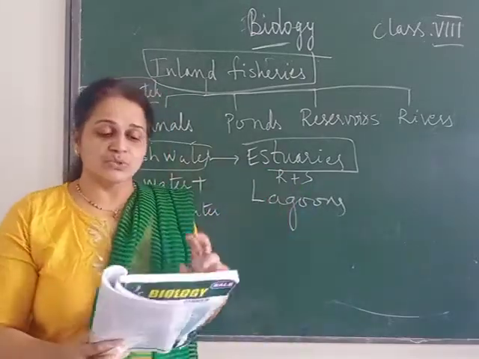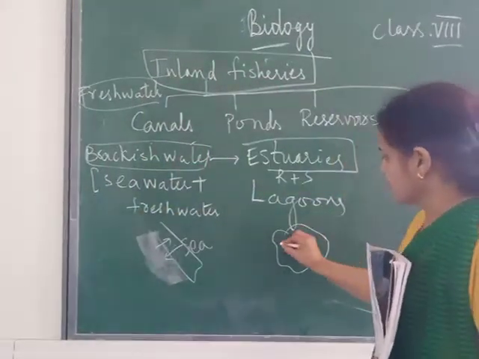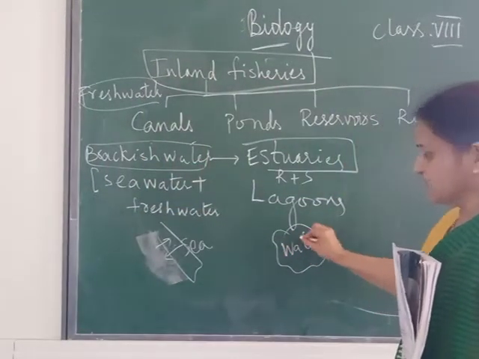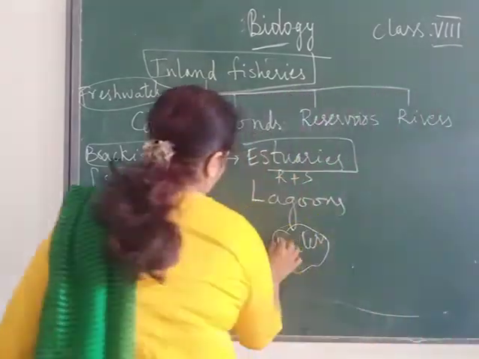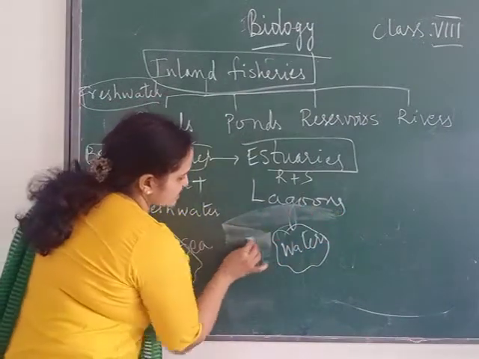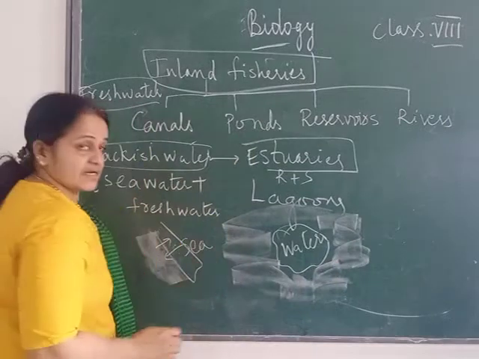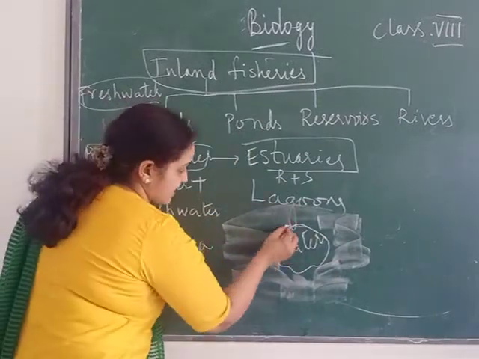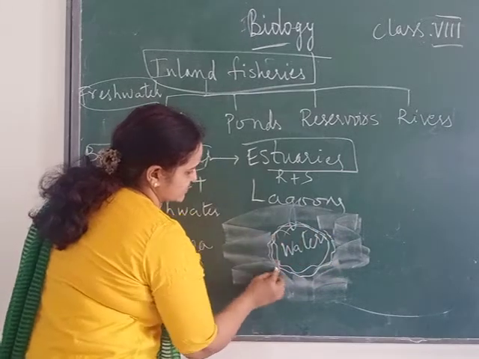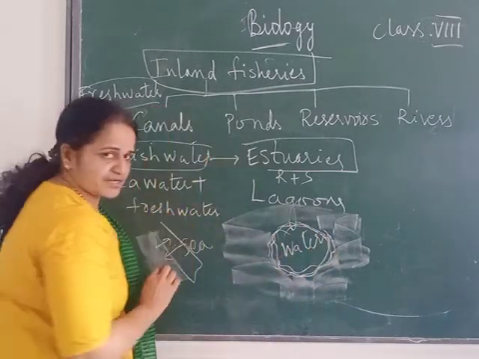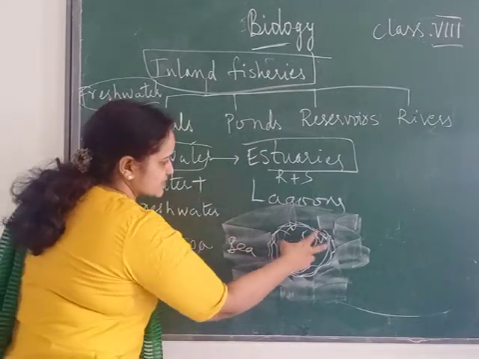Then what are lagoons? A lagoon is a small water body which is separated from larger water bodies by some barriers. Here some land is there, and here water is there. This may be the larger sea, and here there is a small island.